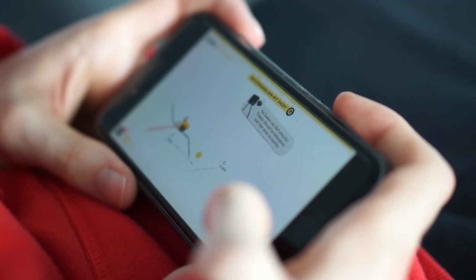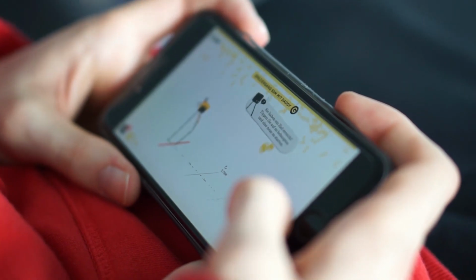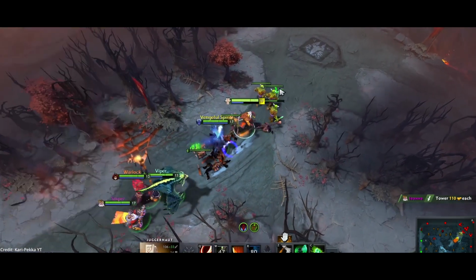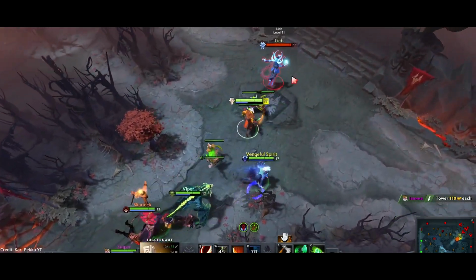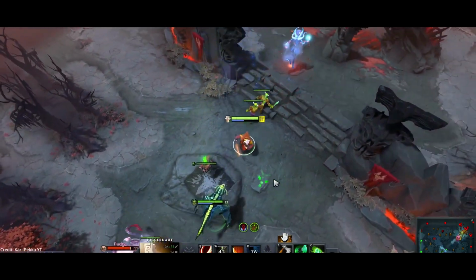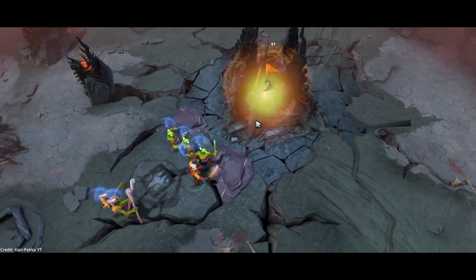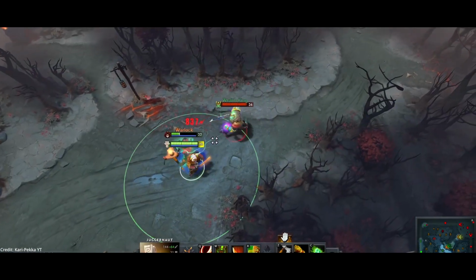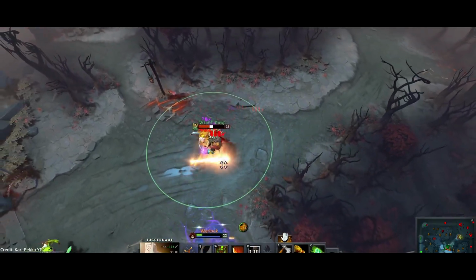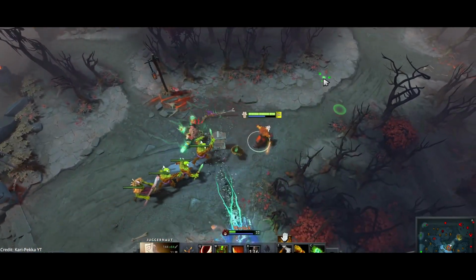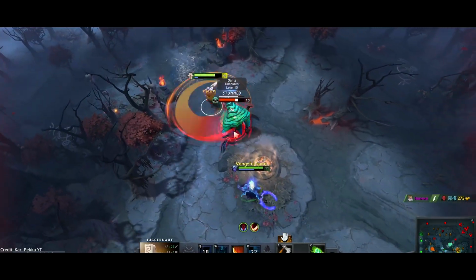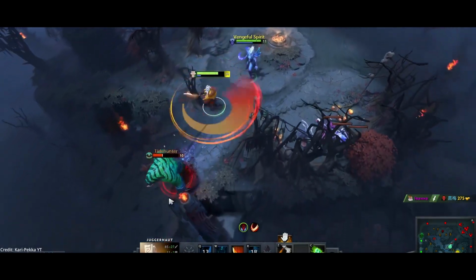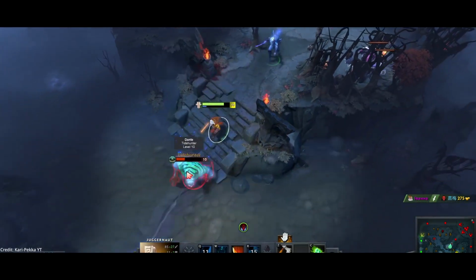Now, what if we were to utilize AI for other types of games? For example, Dota 2. Dota 2 is a MOBA game where players form 2 teams of 5, they pick their own heroes to play and work together to destroy the enemy team's base while defending their own. Teamfighting becomes a crucial aspect of Dota 2 gameplay. Your ability to swing battles into your favor and eliminate enemy heroes is essential for gaining an advantage. But what if we were able to program AI to teamfight for us?